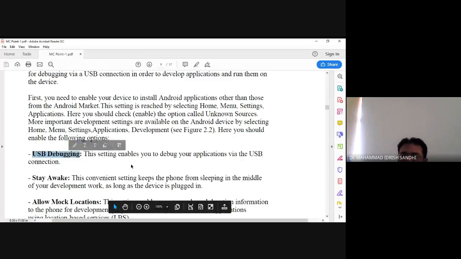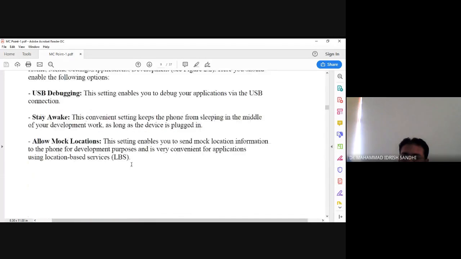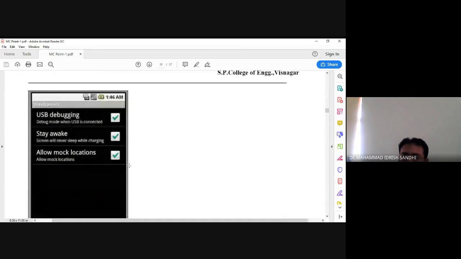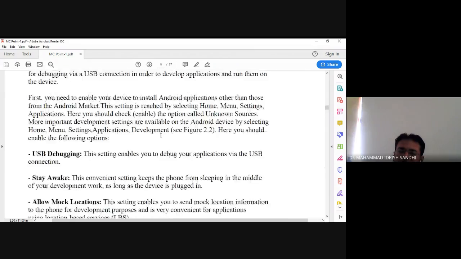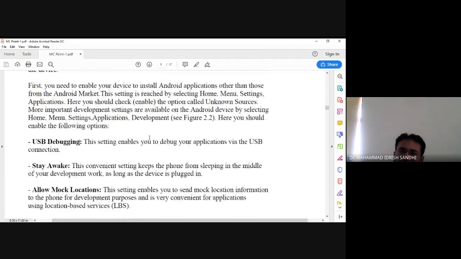Connect your USB cable from your phone to your PC, then go into settings, then development mode, and check the USB debugging checkbox. Then you will have the ability to debug on your actual mobile device connected to your PC.